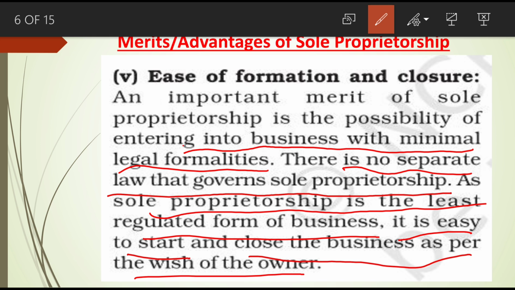So formation and closure is very easy, and there is no need of such formalities. We can start this business and closure is also very easy. So this is another important merit or advantage of sole proprietorship business.